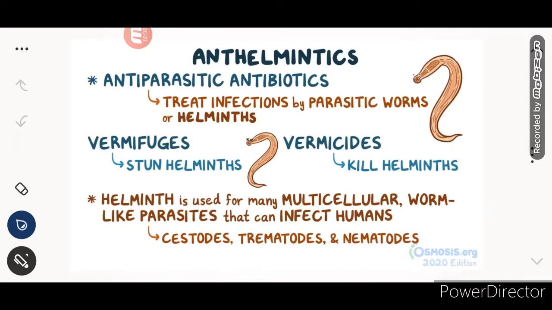Helminths is a term used for many multicellular worm-like parasites that can infect humans. So basically there is a class of parasites that infect humans, and this consists of cestodes, trematodes and nematodes.